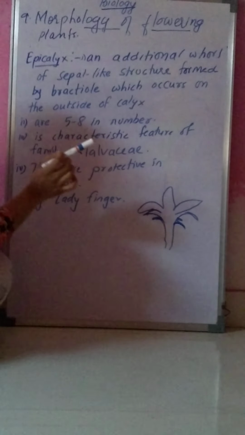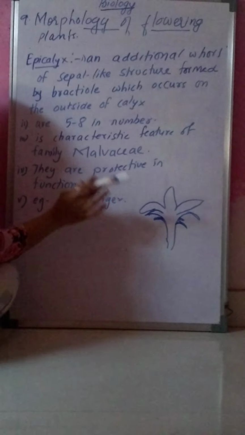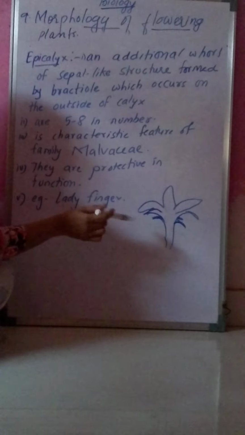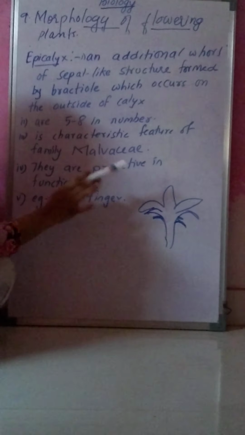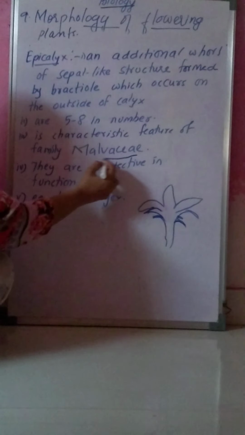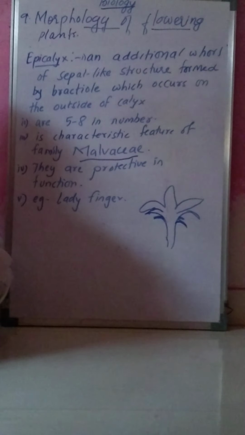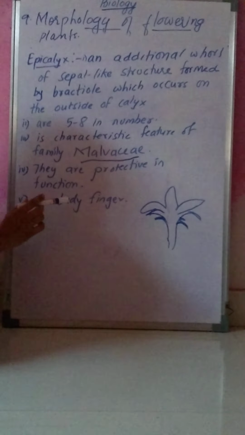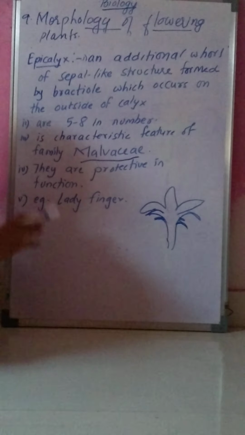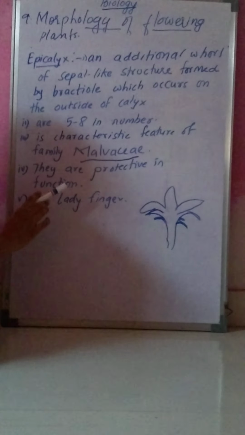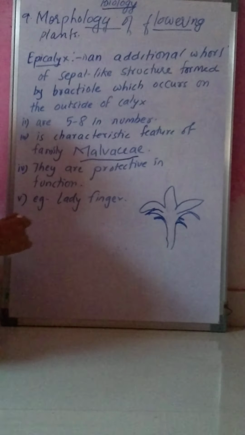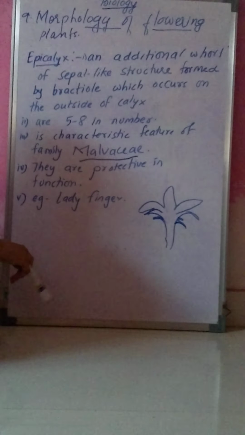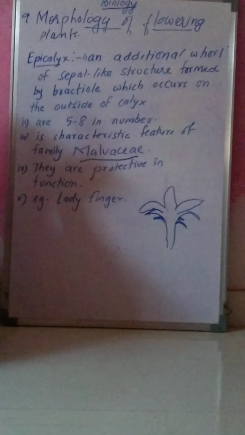Now this epicalyx is the main characteristic feature of family Malvaceae. In family Malvaceae only we will find epicalyx. Now the function of this epicalyx is protective. They protect the inner floral whorls. Example is, in ladyfinger we can find epicalyx present. Then in China rose also we can see epicalyx present.